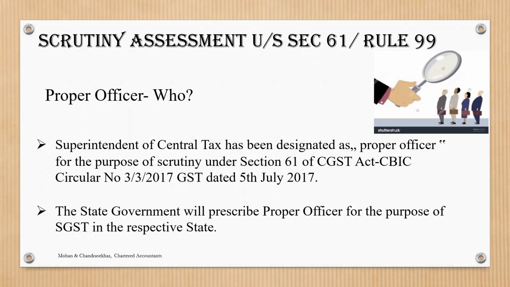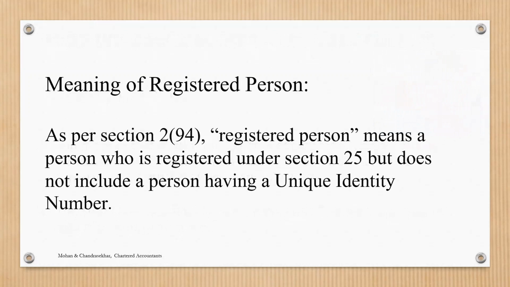In state governments, each state government will have a circular and they will designate their own proper officers for the state taxpayers. Registered person means a person who is registered under section 25 but does not include a person having a unique identity number.